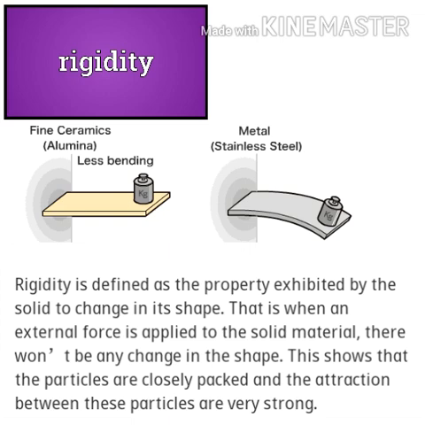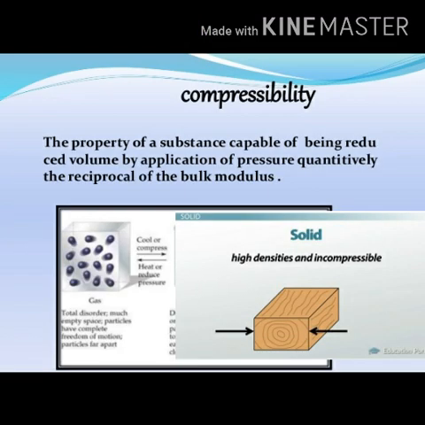This shows that the particles are closely packed and the attraction between these particles is very strong. Compressibility is a property by which the volume of a substance can be reduced or a substance can be made compact by pressing it. Solid particles are very close to each other and so a solid cannot be compressed very easily.